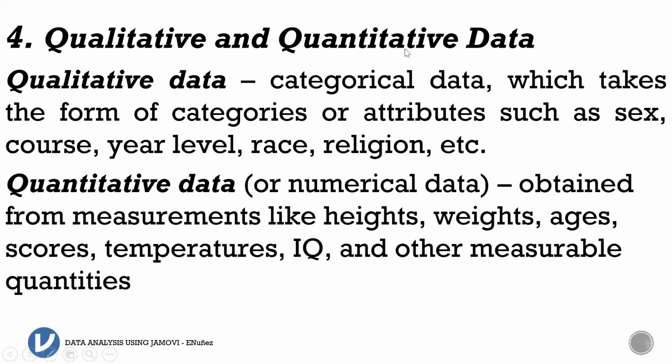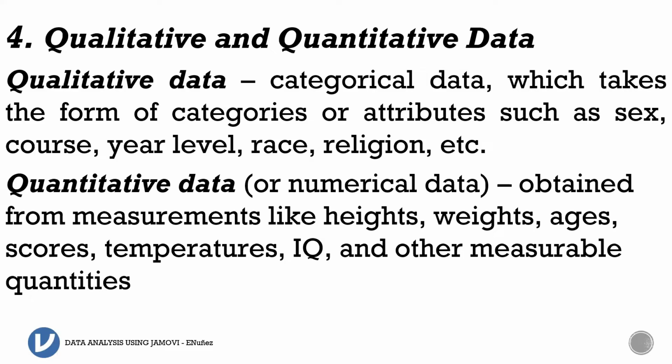We have the qualitative and quantitative data. When we say qualitative data, these are categorical data, which take the form of categories or attributes such as sex, course, year level, race, religion, and etc. This is quite confusing when you do research because if they see the word qualitative, they are referring it already to a qualitative research. But no, when we say qualitative research, we are not involving frequencies and percentages or whatever numbers. We are just interviewing and analyzing the words uttered by the respondents.